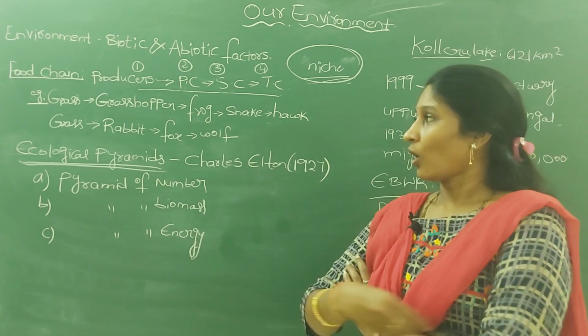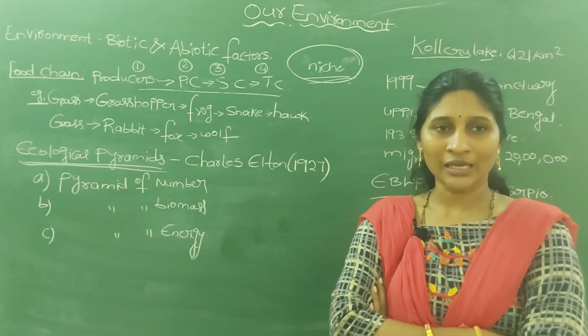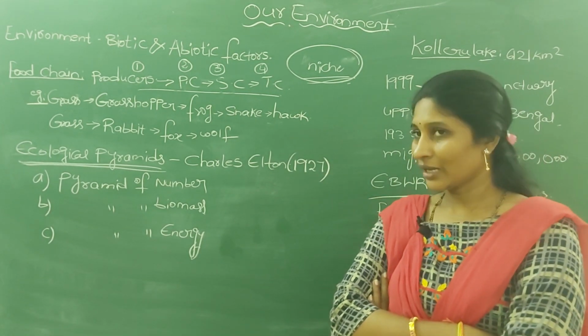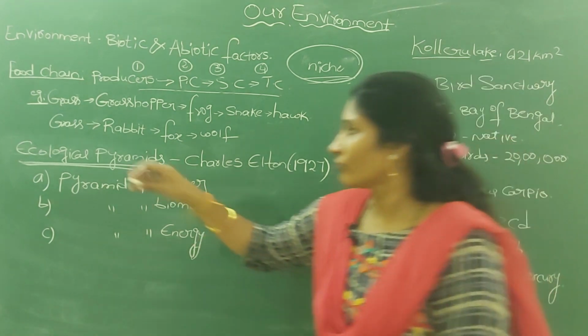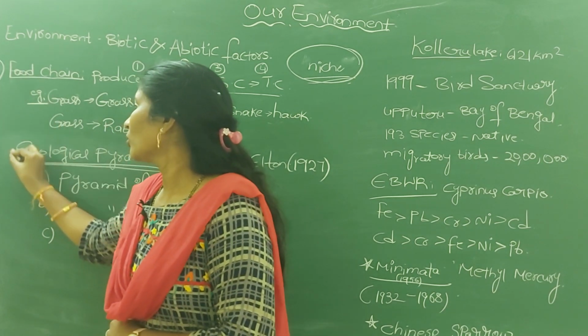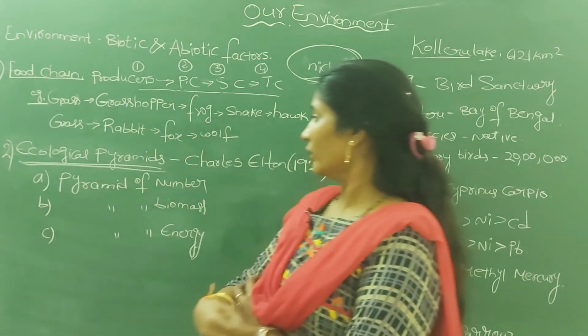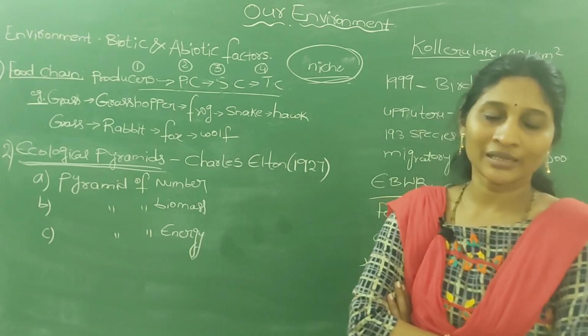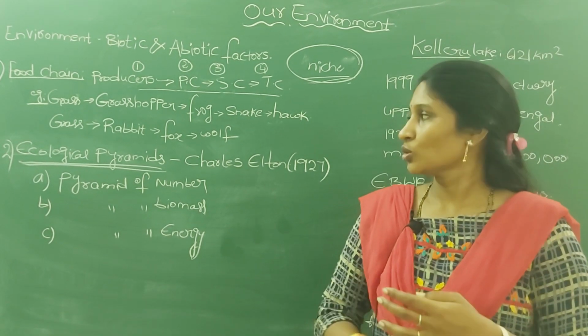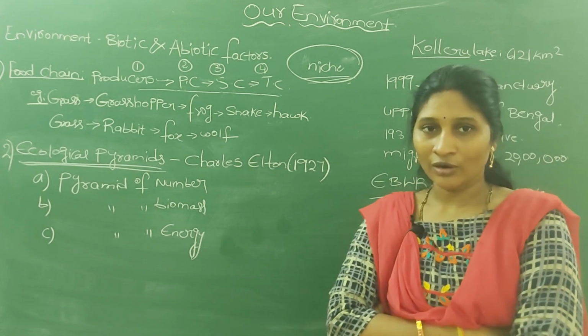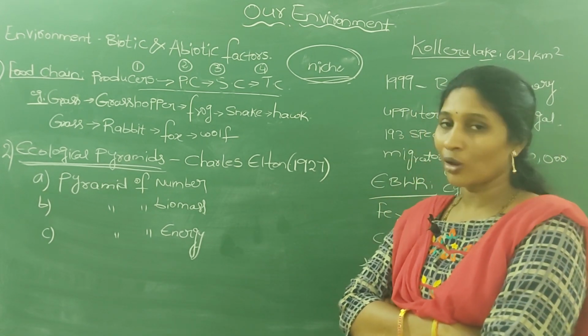To describe the organisms' interdependence, we can use food chains. It is one example. But not only food chains; to describe how the organisms are connected with one another, food chains are one way, and another one is ecological pyramids.